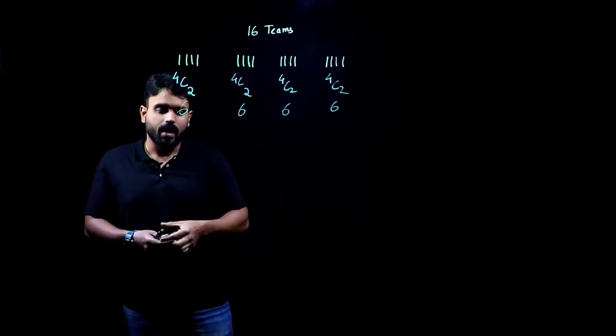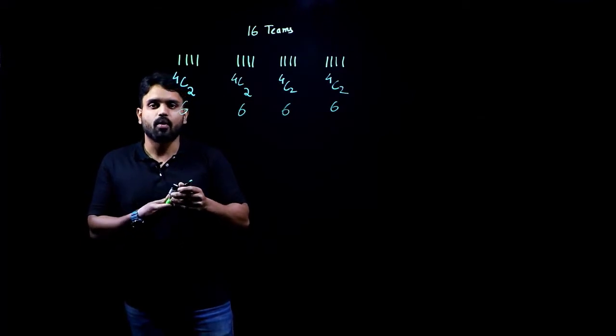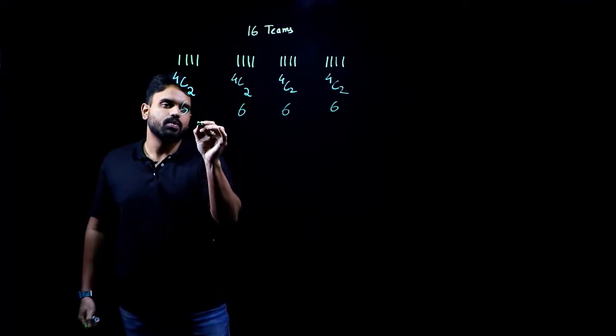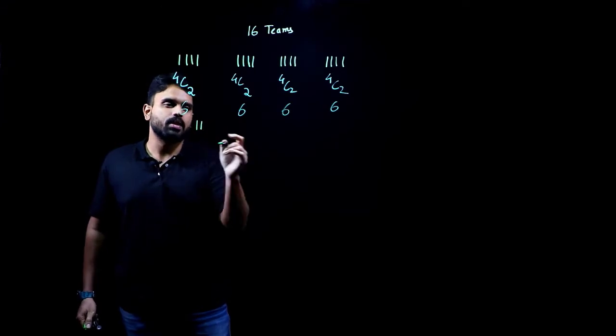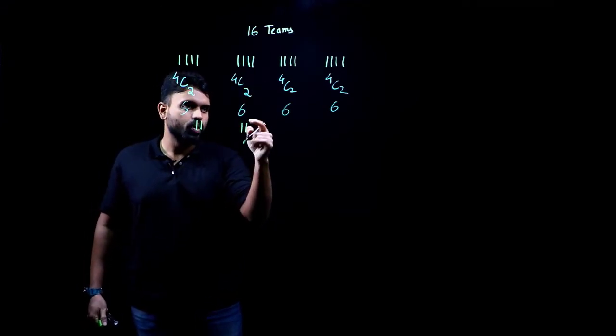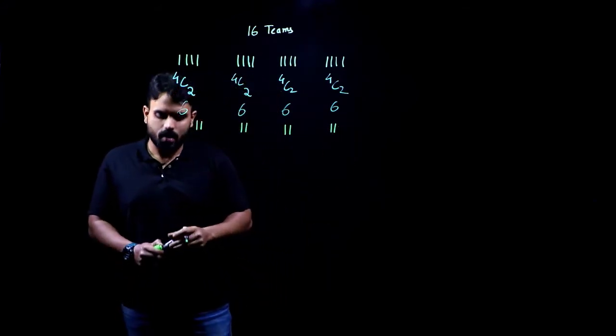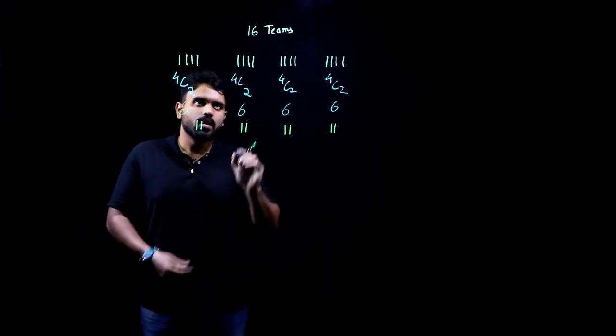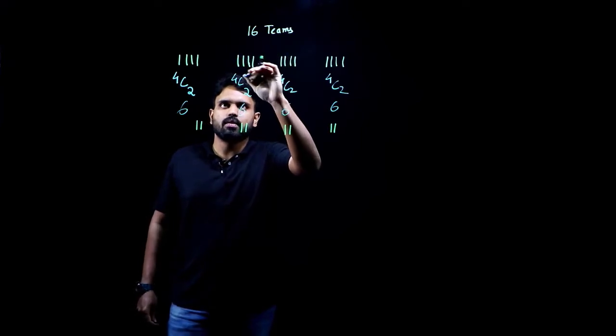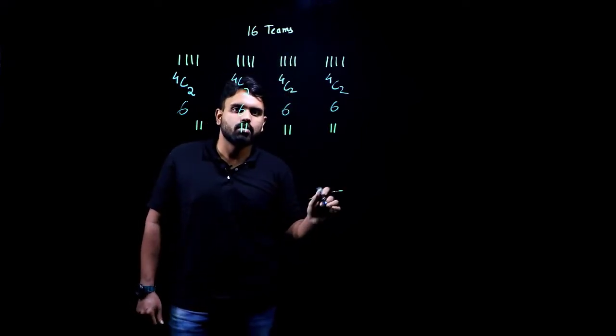I'll have 2 teams which would have qualified from this group. From this group also I'll have 2 teams which would have qualified, and here as well. Now in round robin fashion, you have to remember one thing: if the group in the beginning consists of 4, till the end it will always consist of 4 people only.